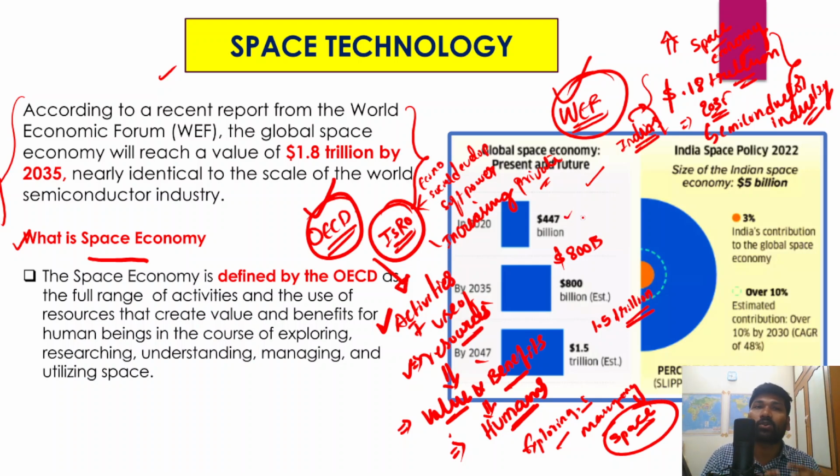For example, the World Economic Forum says that by 2035 itself the global space economy would reach 1.8 trillion dollars, but some other organizations say that by 2047 it would reach 1.5 trillion dollars. Whenever you mention any such data, it is advisable to mention the organization which has given it, as that will further legitimize your answer.